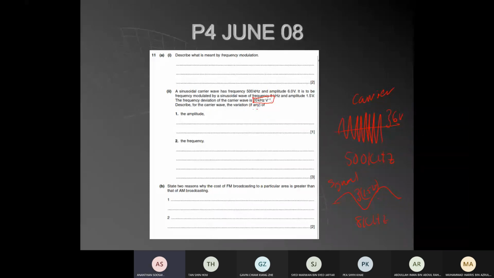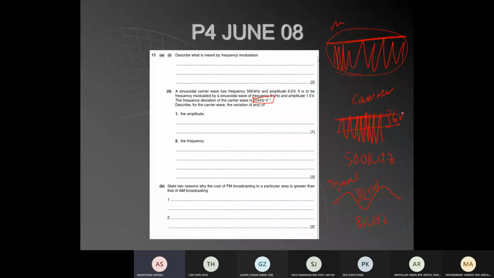Okay, describe the carrier wave variation in FM. After modulation, of course, it's going to be close, going to be further, it's going to be close. So what are the features of this modulated signal? How much is the amplitude going to be? The amplitude is going to be the same as the carrier amplitude, right?